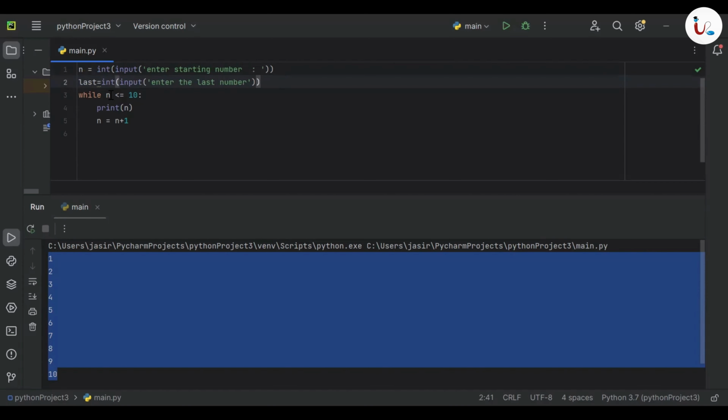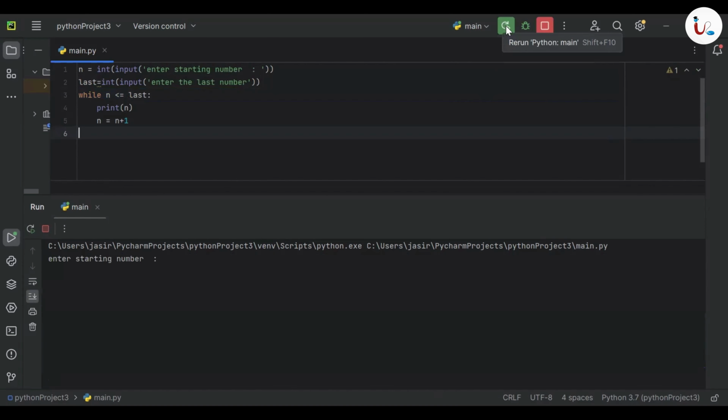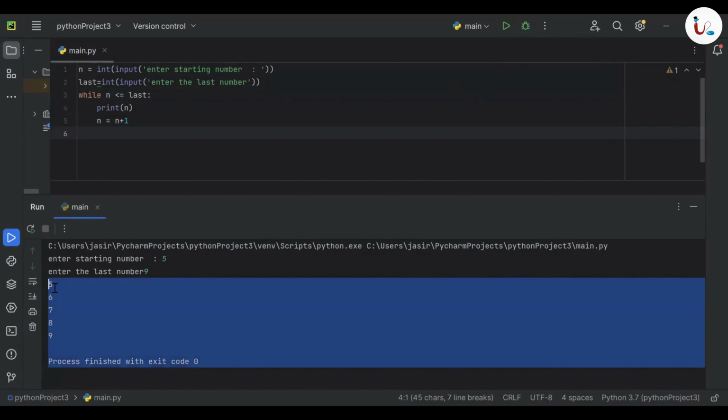After that, here the condition we want to change, we need to start from the first number n. N is correct, starting from n less than or equal to 10. Instead of 10 here, we need to write the variable last, which means as long as the first number n is less than or equal to the last number, this program will be executing. I mean, the while loop condition becomes true. So whenever I'm running it, you can see it's asking me to type a starting number. Maybe I'm typing 5. The last number, maybe I'm typing 9. So you can see it's starting from 5 up to 9. Clear?